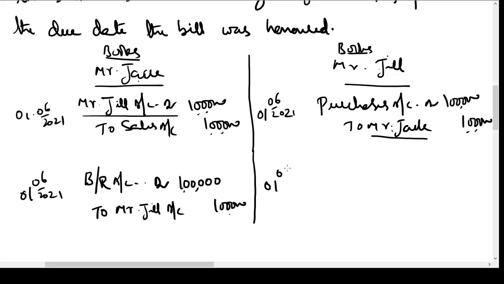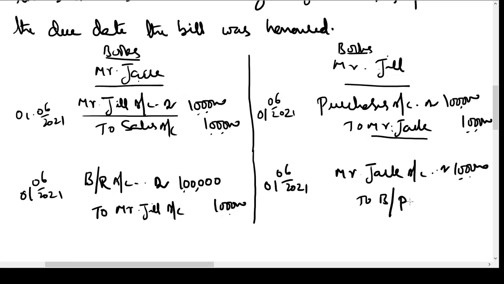On the same day, what is the entry Jill is going to write? He is giving a bill to Mr. Jack. So Mr. Jack is receiving the bill from him. Mr. Jack account debit 1 lakh. He is giving a bill, but he has to make a payment on this bill. That is why he is going to record it as bills payable. This is the entry he is going to pass in his books of accounts.